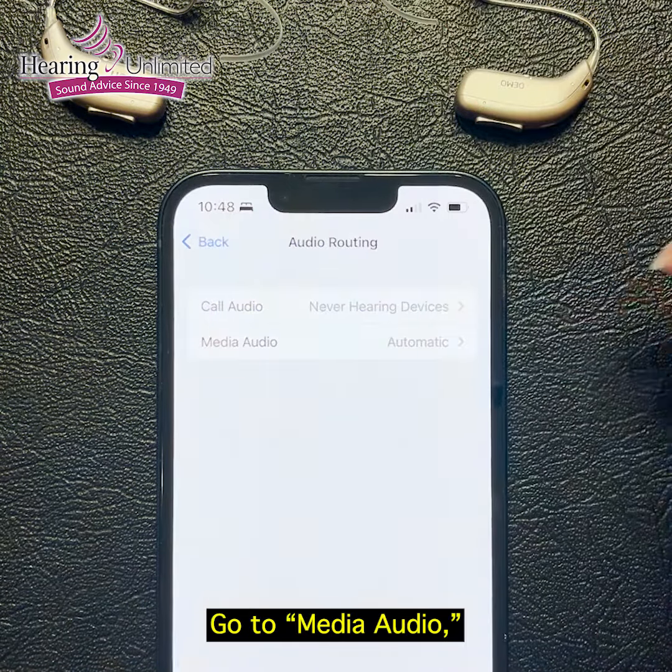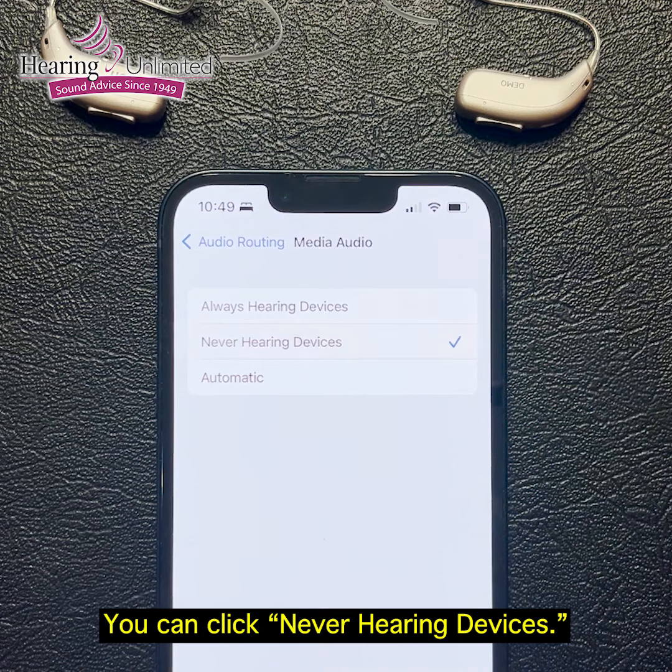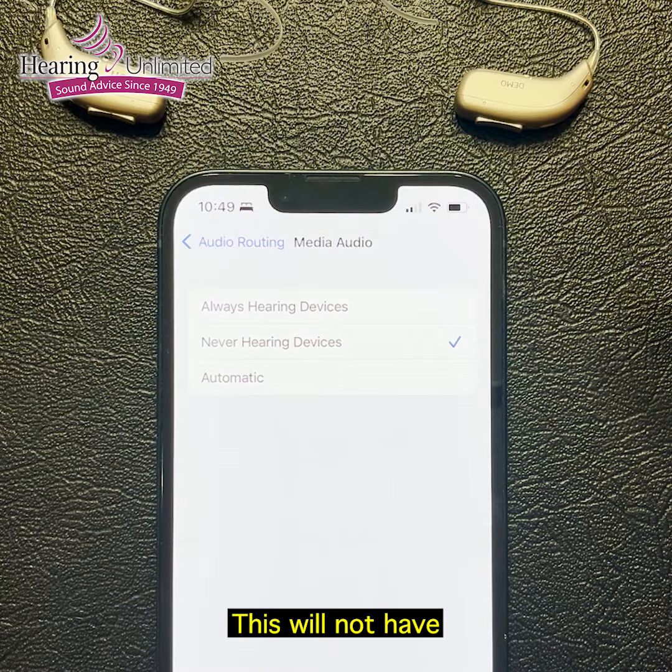Go to media audio. It's also automatically set up. You can click never hearing devices. This will not have videos or music or things stream directly into your hearing aids.